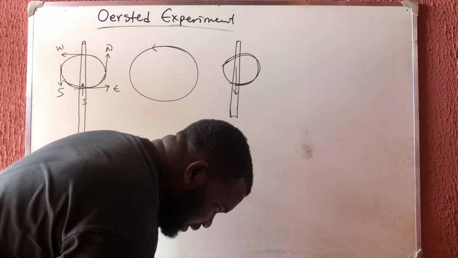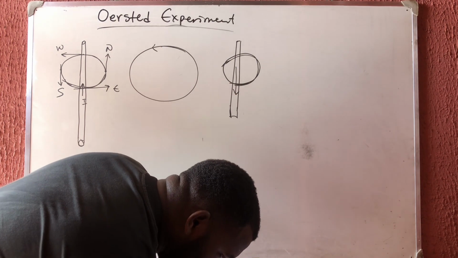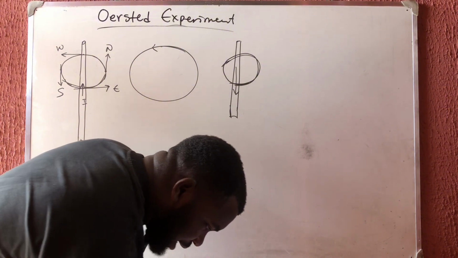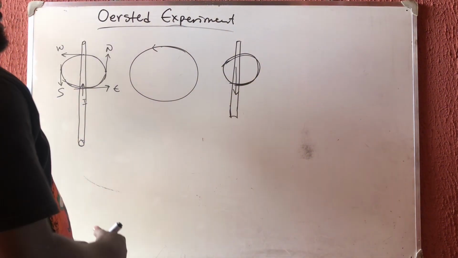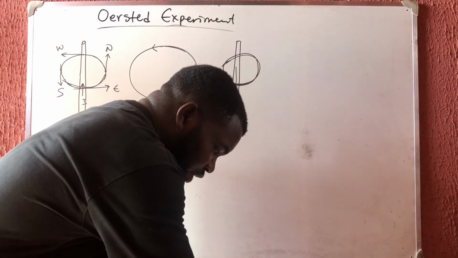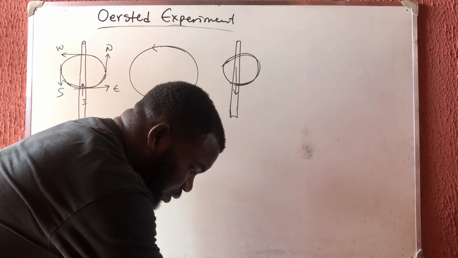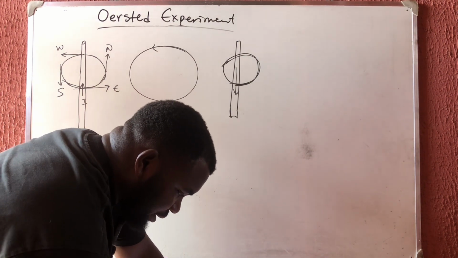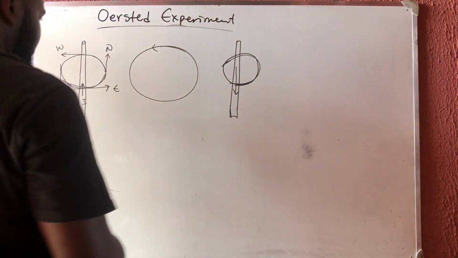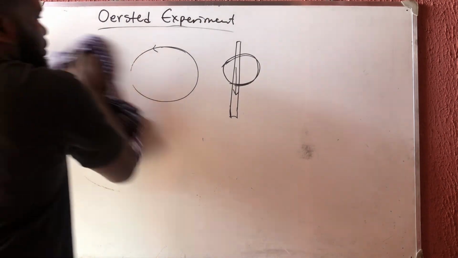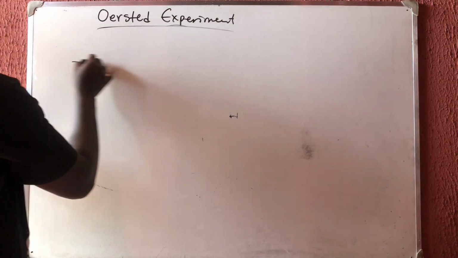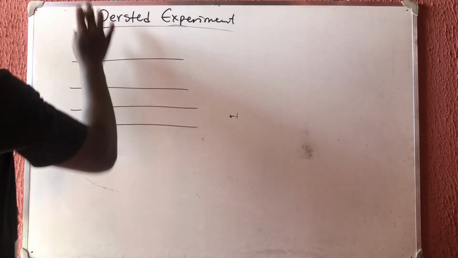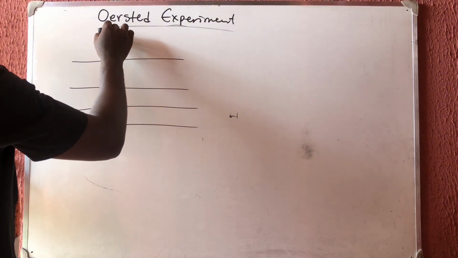So that is that. Now the next thing is that the strength of the force depends on the angle between the wire and the field. That's another thing he determined. He discovered that the strength of the force depends on the angle between the wire and the field. All right, that is that. Now another thing he discovered: look at this now. If I have an electric field like this, electric field strength like this, and I have a wire like this. This is a wire.